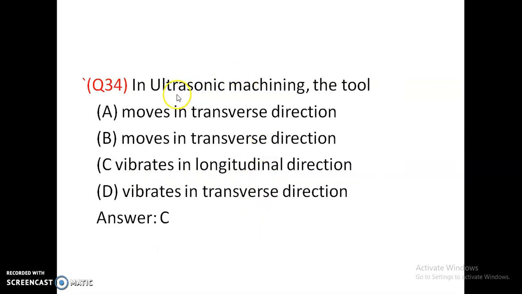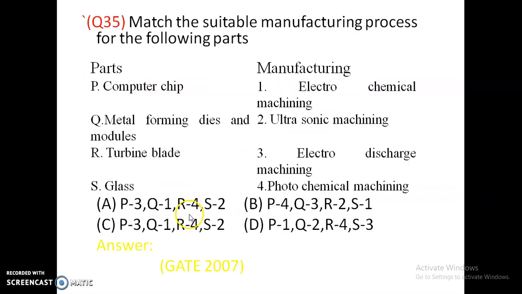In ultrasonic machining, the tool moves in transverse direction, moves in longitudinal direction, vibrates in longitudinal direction, vibrates in transverse direction. It vibrates in longitudinal direction. It doesn't move in transverse direction, it vibrates in longitudinal direction. Option C is correct.